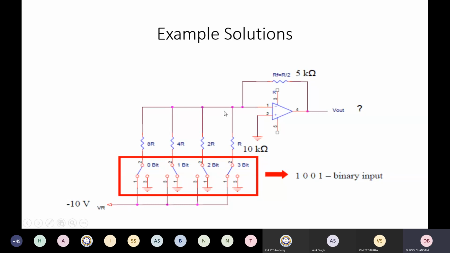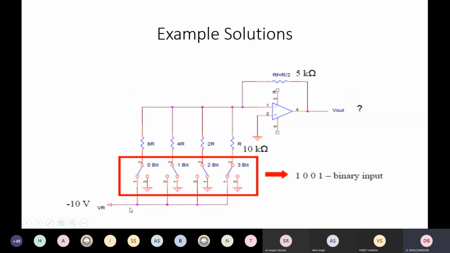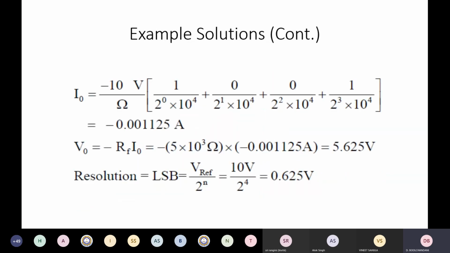So now the current that is going to flow into the op-amp circuit is because of this and because of this resistance. Current flowing through 10 kilo ohms, current flowing through 80 kilo ohms. Because here it is ground and here it is minus 10 volts. So the voltage across each resistor is 0 minus 10 volts.